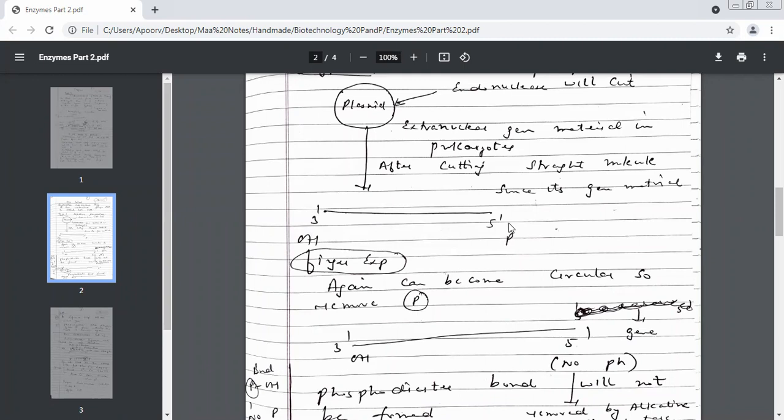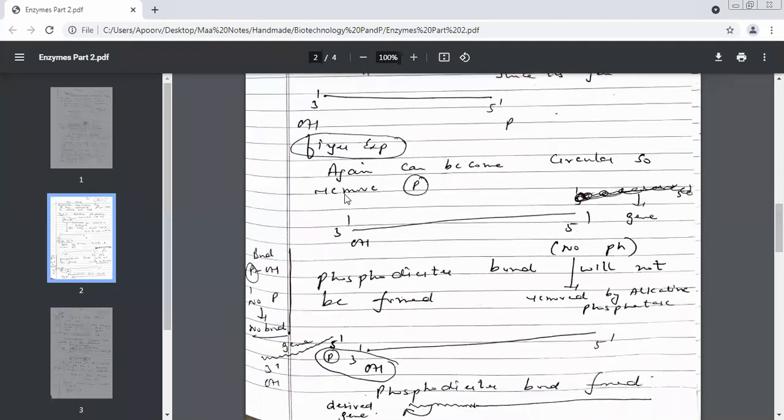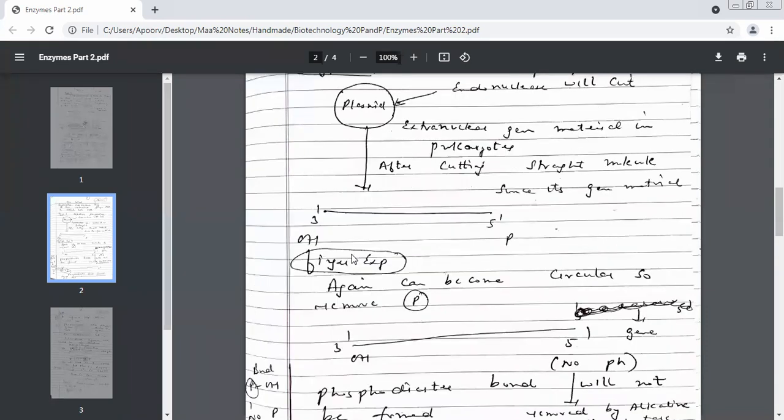5'. So don't say 3 and 5. Wherever you come across this word, what is the word you will be using? 3' prime. And this 5' means 5' prime. Okay. Now the only problem is, let me explain this to you. On the 3' end, we always have a hydroxyl group, OH group. On the 3' end, always, which group is present? Hydroxyl. See over here. On the 3' end, you have OH, and on the 5' end you have a phosphate group.